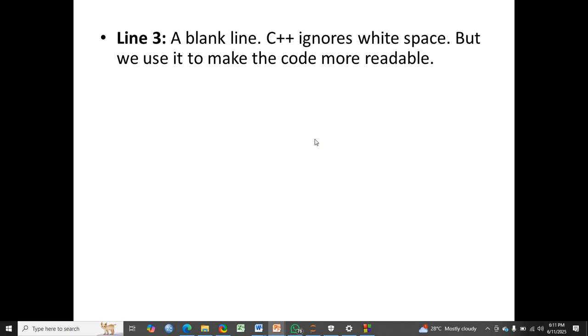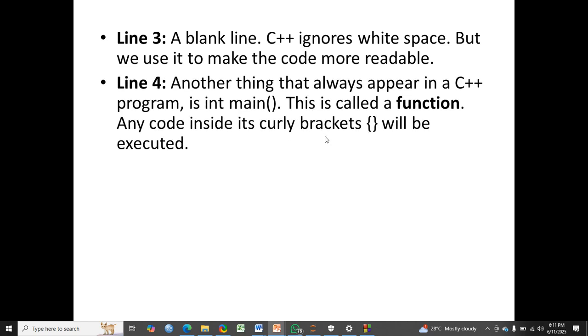In C++, blank lines or white spaces are ignored. They are only used to make the code more readable. So if you see a line that is empty, it doesn't add any meaning to the language or to the code. It's just for the human being, for it to be readable for the human. So a blank line does not really mean anything.